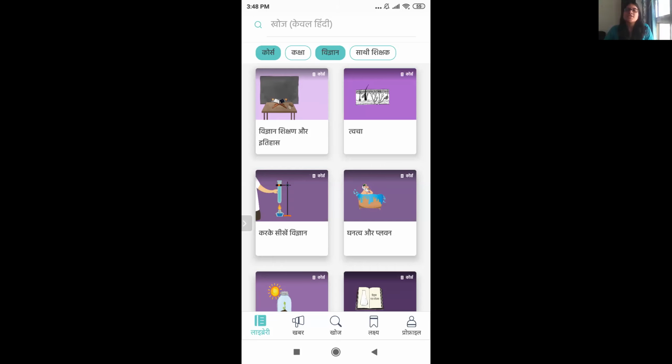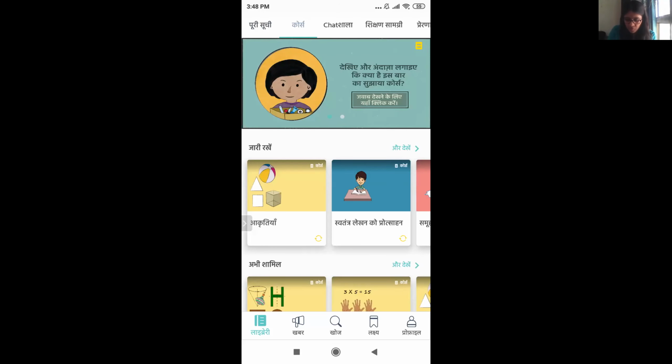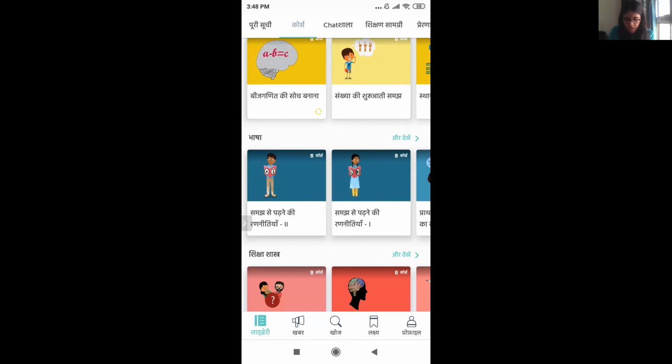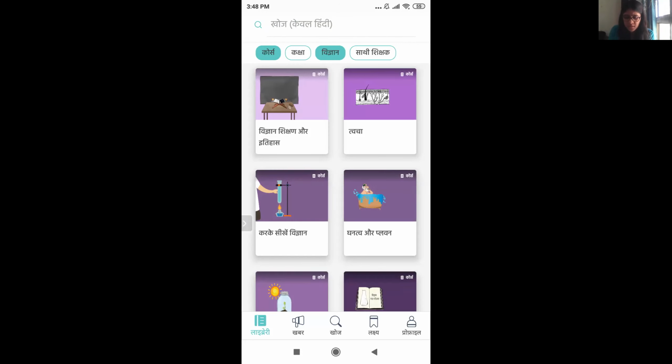Yes, sure. Someone requested that they wanted to see content for science, so what I've done is I just went to library and I went to course, and over here I can see different categories. So Ganit, Bhasha, Shiksha Shastra, Vigyan. Over here this is science. So just keep in mind that these are courses in science.